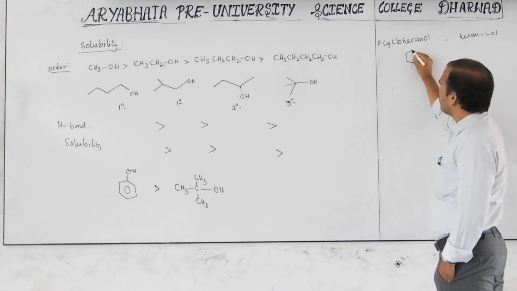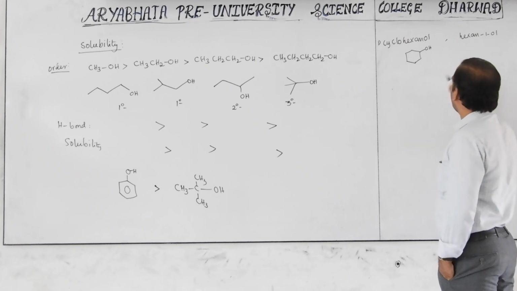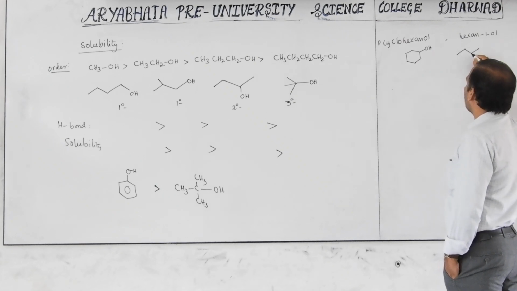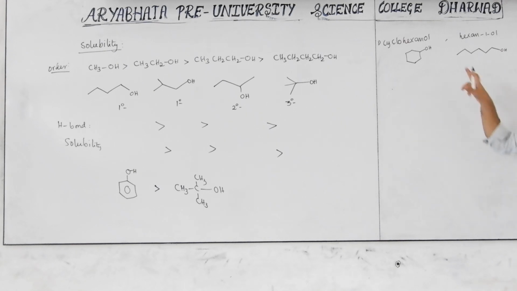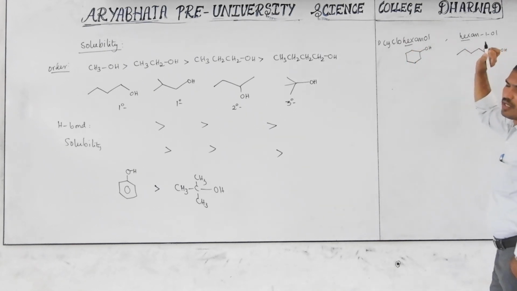Cyclohexanol, this is 1, 2, 3, 4, 5, 6. This is hexane-1-ol. Here also 6 carbons are there. Now how to decide which is more soluble?